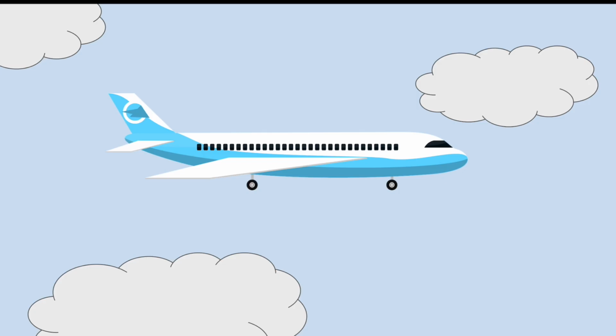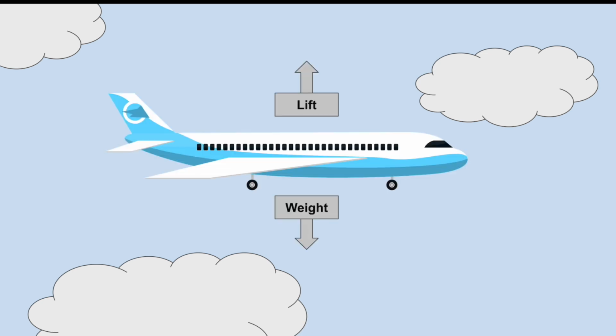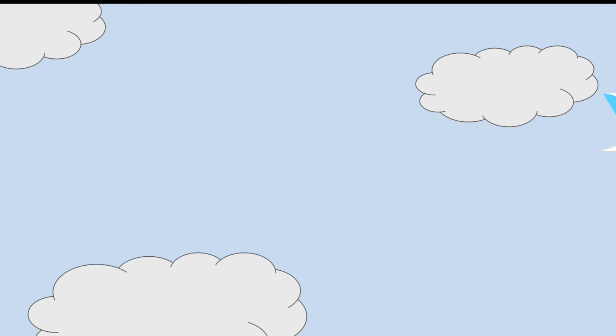Now let's get back to planes. As you may imagine, these machines are extremely heavy, and the force of weight pulls them down to Earth's surface. Therefore, to counter this, lift must be generated. Lift is a force arising from a plane's motion through the air. You might think that engines generate lift, but this is not entirely true. In fact, there are some planes, called gliders, that fly perfectly fine without having any engine at all.